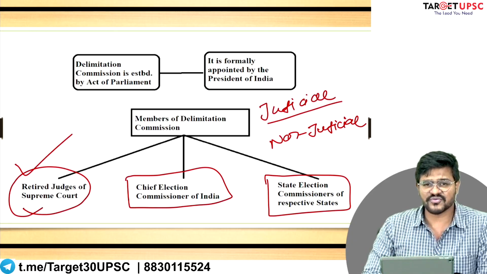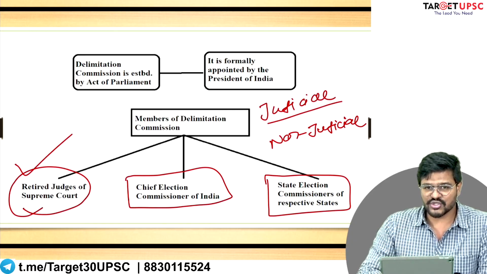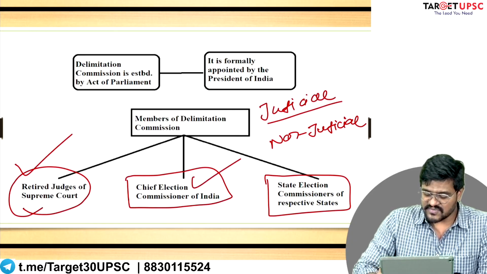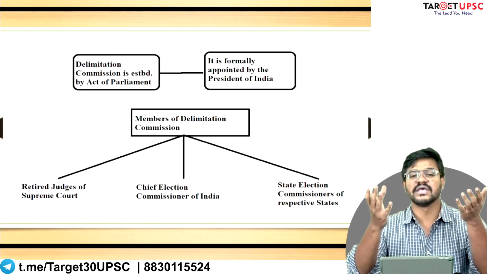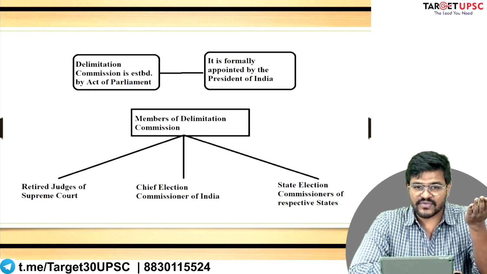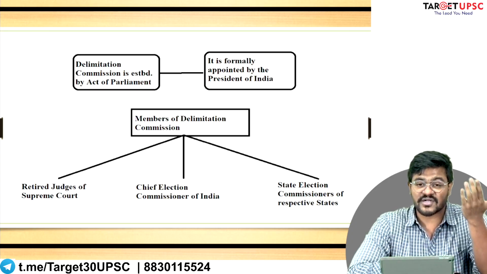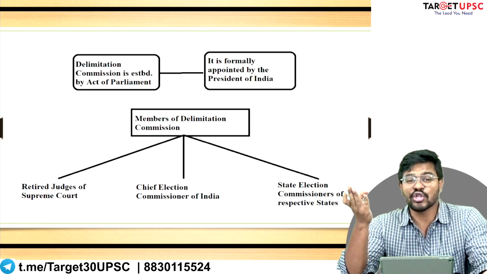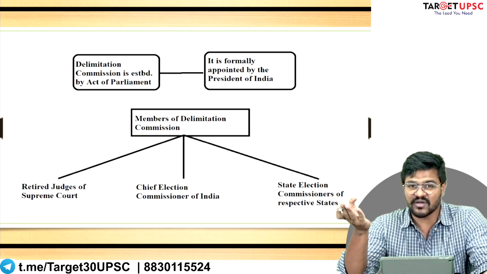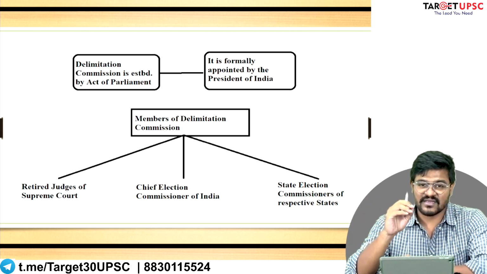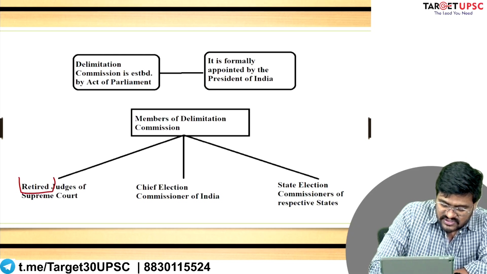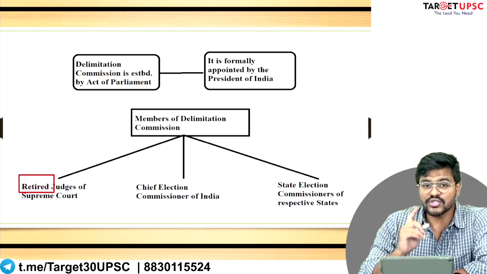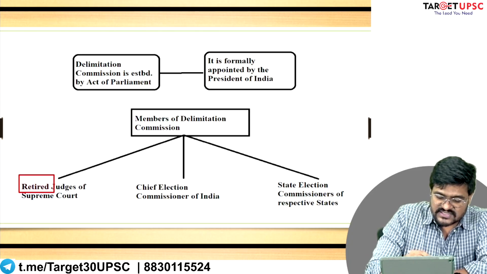The retired judges of the Supreme Court. And who are the non-judicial members? The Chief Election Commissioner and the State Election Commissioners. So what is the main difference between the judicial members and the non-judicial members of the Delimitation Commission? The main difference is that the judicial members are retired members, whereas the non-judicial members are serving members.